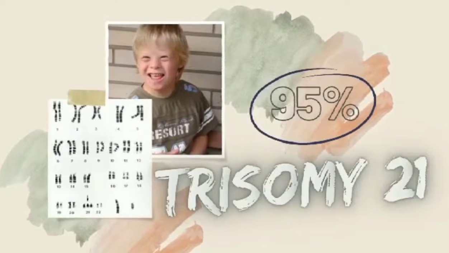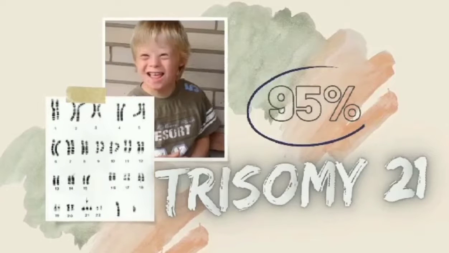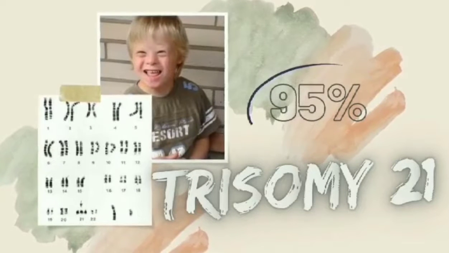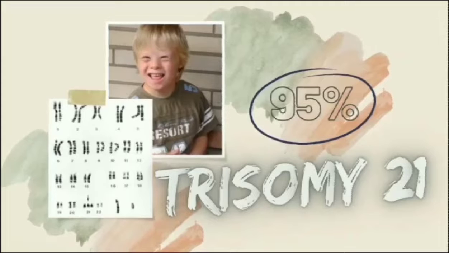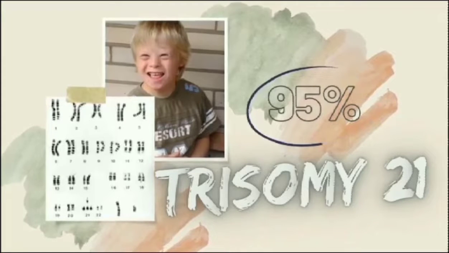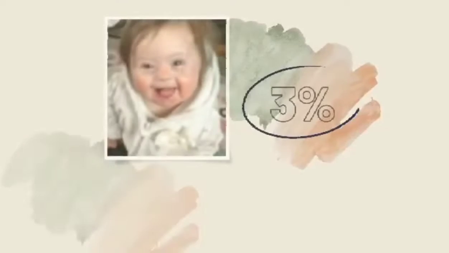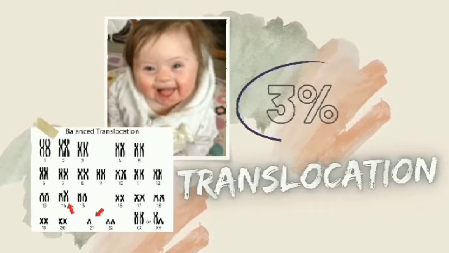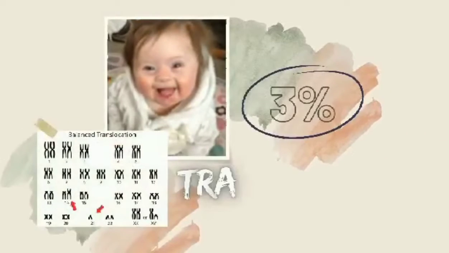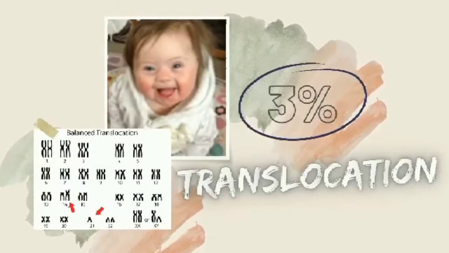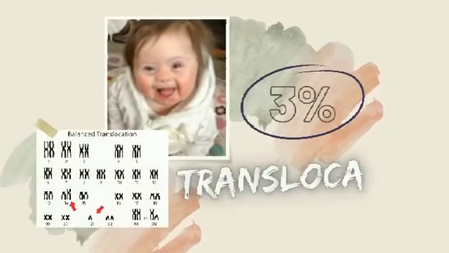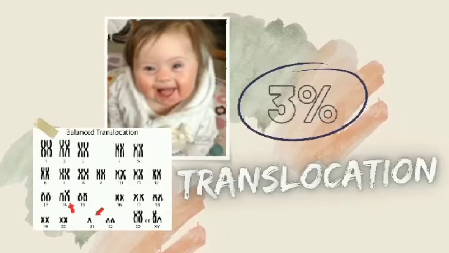Trisomy 21. About 95% of people with Down syndrome have trisomy 21. With this type of Down syndrome, each cell in the body has 3 separate copies of chromosome 21 instead of the usual 2 copies. Translocation Down syndrome is a kind of Down syndrome characterized by one chromosome breaking off and attaching to another. There are 3 21 chromosomes in this scenario, but one of them is connected to another chromosome. Down syndrome is created by genetic material from an extra 21 chromosome, which causes health difficulties.